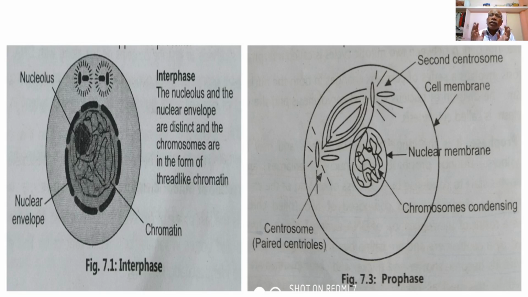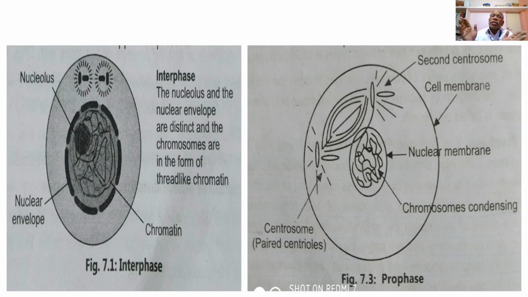So the complex coiling of the chromatin material in the nucleus begins to separate and starts its condensation, that is shortening and thickening of the chromosomes, and the chromosomes become filamentous and prominent during prophase, and at the same time the centrosome divides into two paired centrioles during prophase.